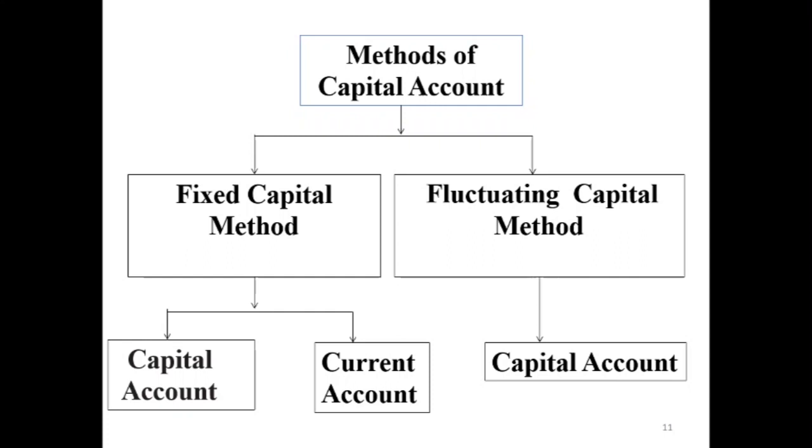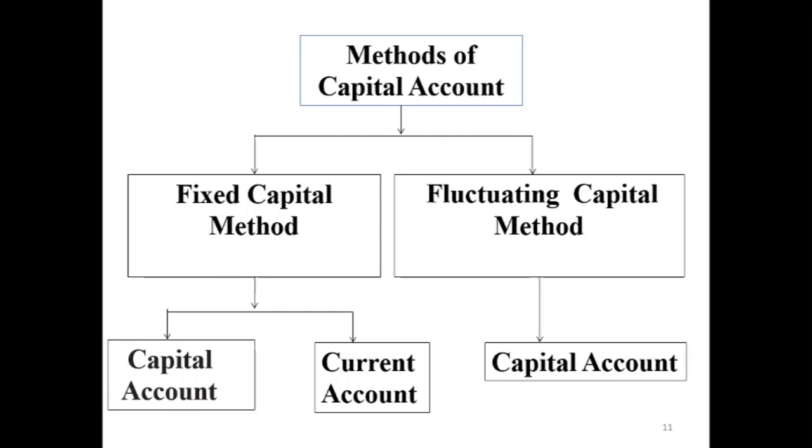So the main difference between these two methods is that the first one has two accounts of the partners, one being the capital account in which there are no adjustments to be made, it is fixed in nature, and the second account, which is the current account, contains all the adjustment entries which the partner has entered during the course of the year.